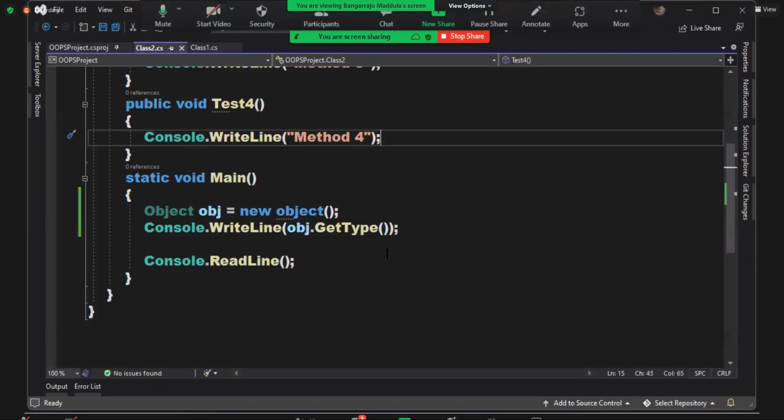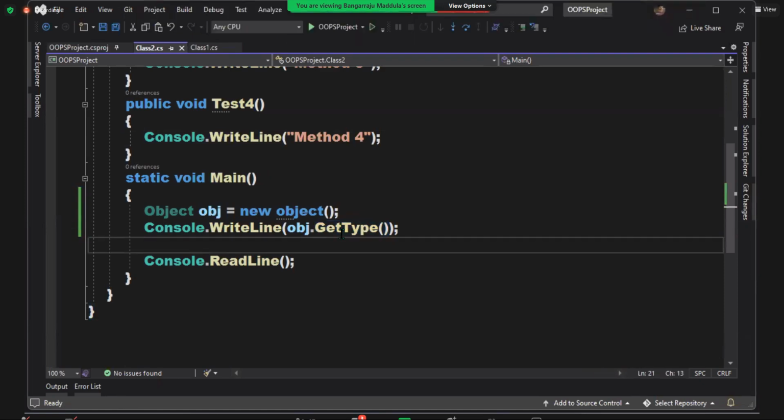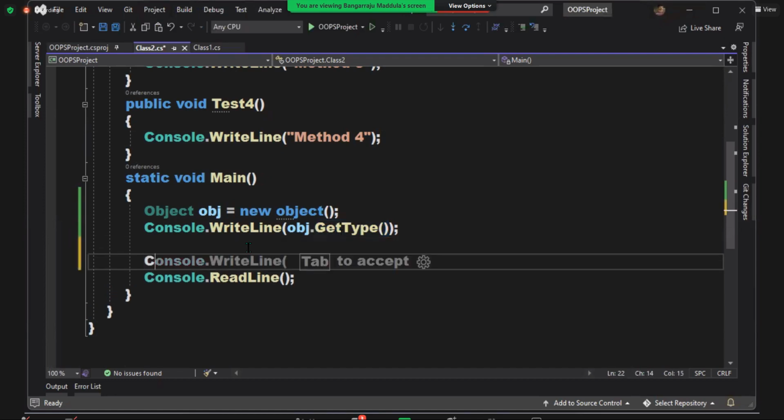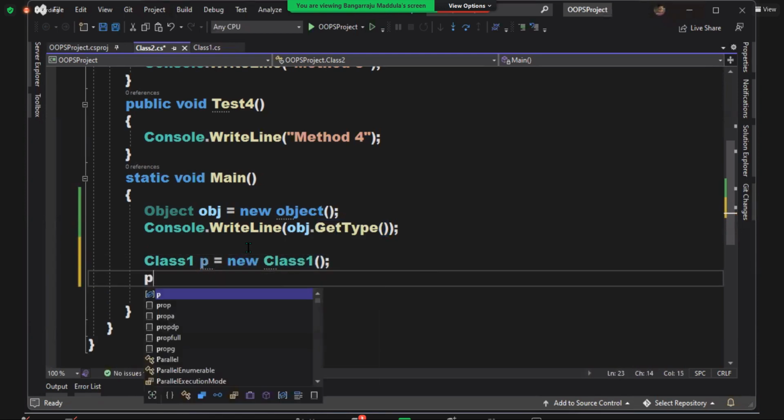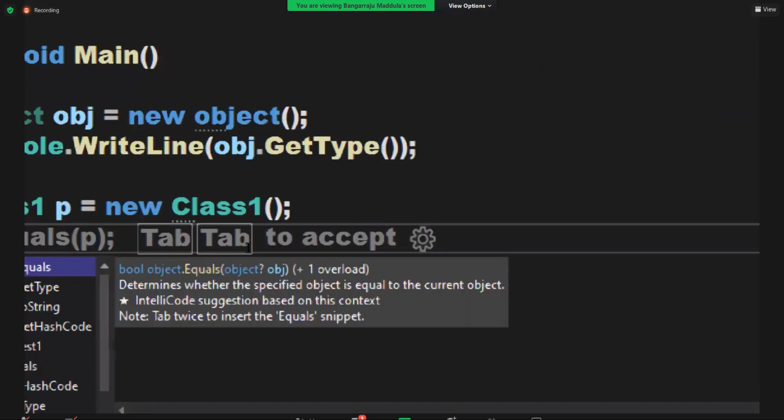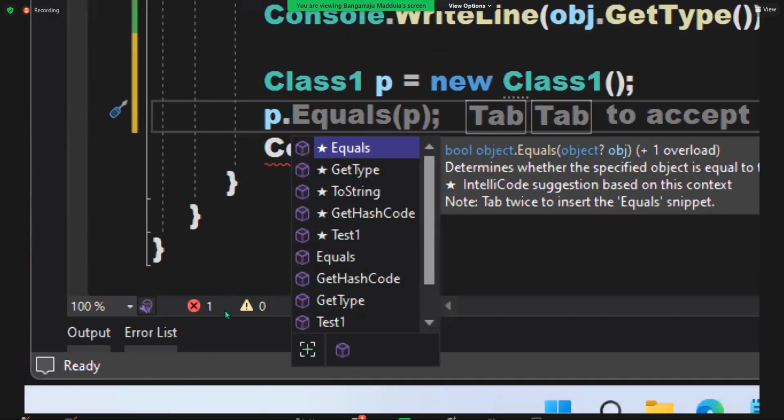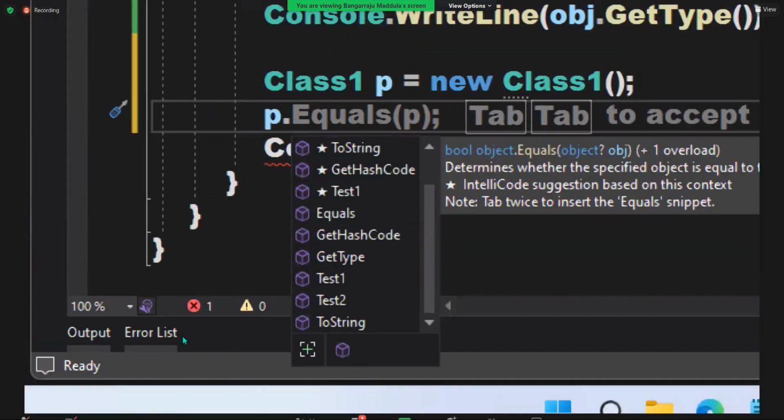Okay. So these four methods, what I said to you, are available in all classes, guys. Now see what I'm doing. I'm creating an instance of my parent class. P is equal to new Class1. And here you have P dot, six methods. You use four. 1, 2, 3, 4, 5, 6. Class2 will show you eight methods: 4 plus 2 plus 2.